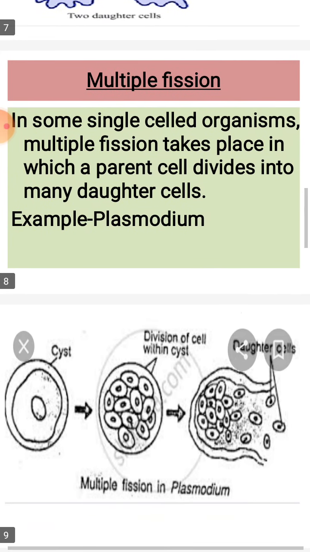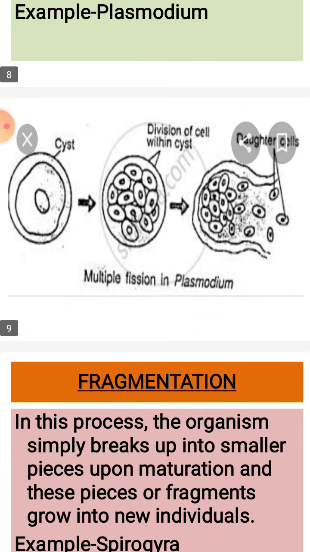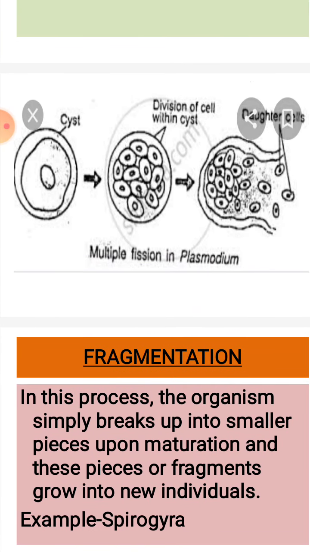Then the next one is multiple fission. In some single cell organisms, multiple fission takes place in which a parent cell divides into many daughter cells. Example, Plasmodium. Dear children, see here. The Plasmodium covers itself in a protective covering that is called the cyst.